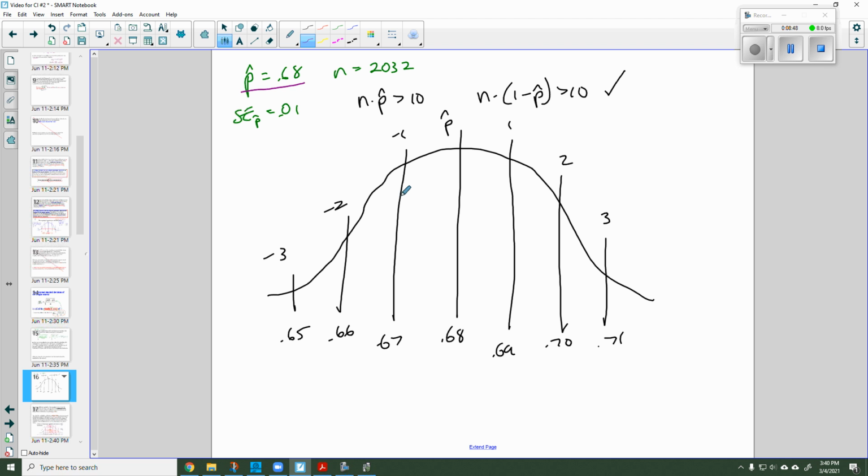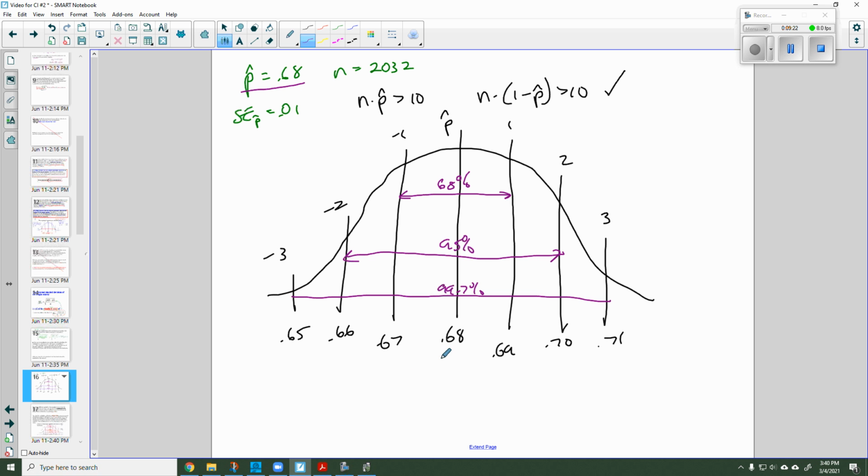So I know that approximately 68% of the data is going to go between the first two, the standard deviation -1 to 1. 95% of the data is going between -2 and 2, so 2 standard deviations from the mean. And 99.7% of the data is within 3 standard deviations of the mean.